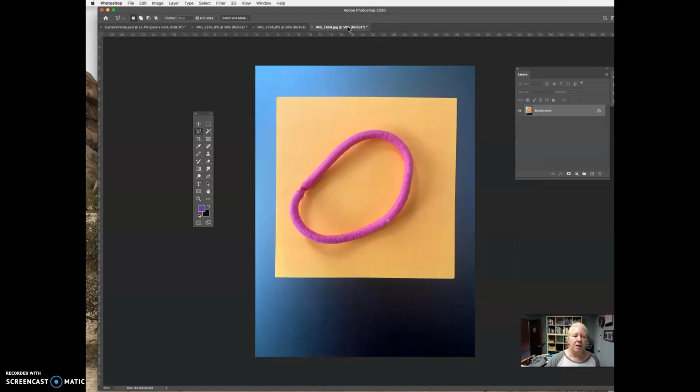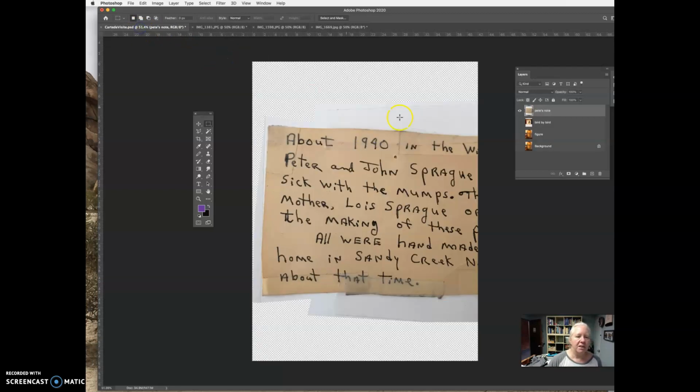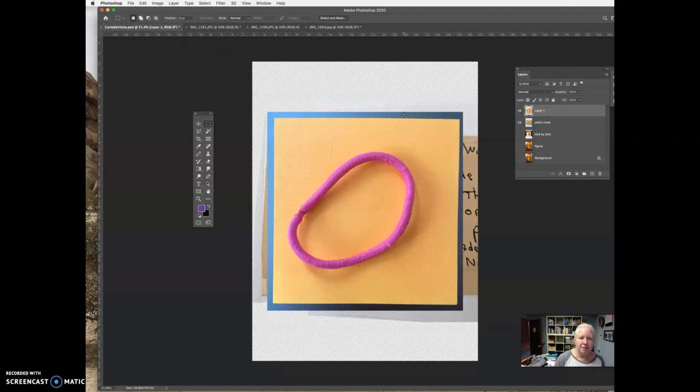And I'm going to go here, and this is the thing that I want now. Let's see. I can select it a number of different ways, but I'll just do this. It's the marquee select. Command copy. I've made the selection. I'm just copying it. I'm going back to my carte de visite and doing the same thing. Command V. Here's my layer, and it is rubber band.